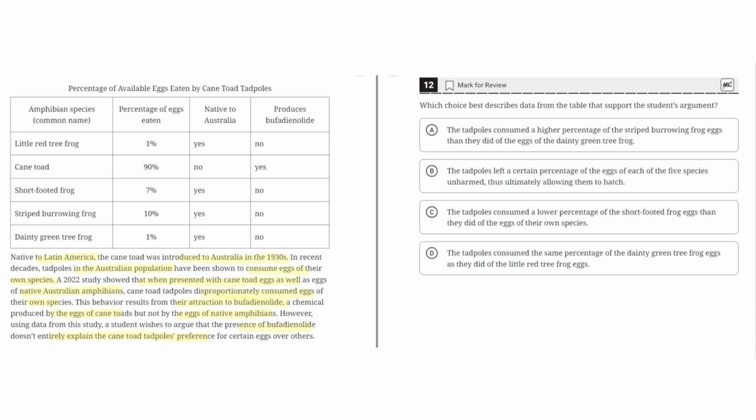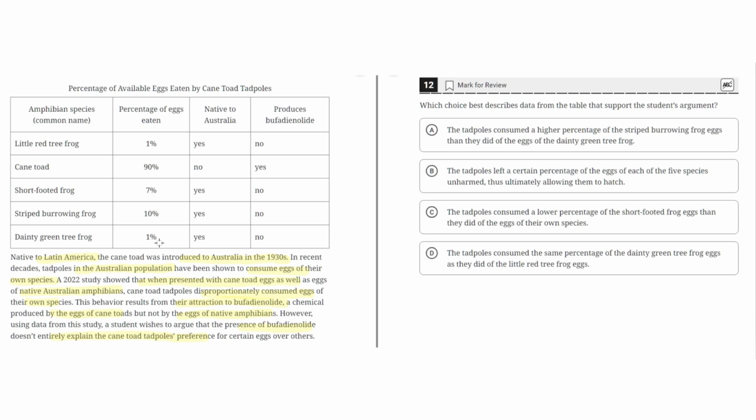So looking at the answer choices, choice A says the tadpoles consumed a higher percentage of the striped burrowing frog eggs than they did of the eggs of the dainty green tree frog. Looking at this table, 10% of the striped burrowing frog eggs were eaten by the cane toad tadpoles, and for the dainty green tree frog, 1% of these eggs were eaten.